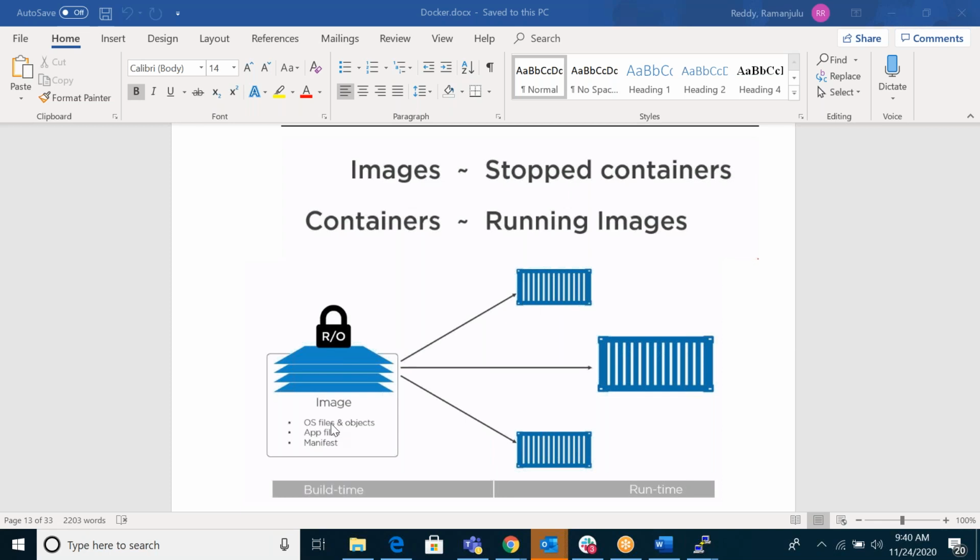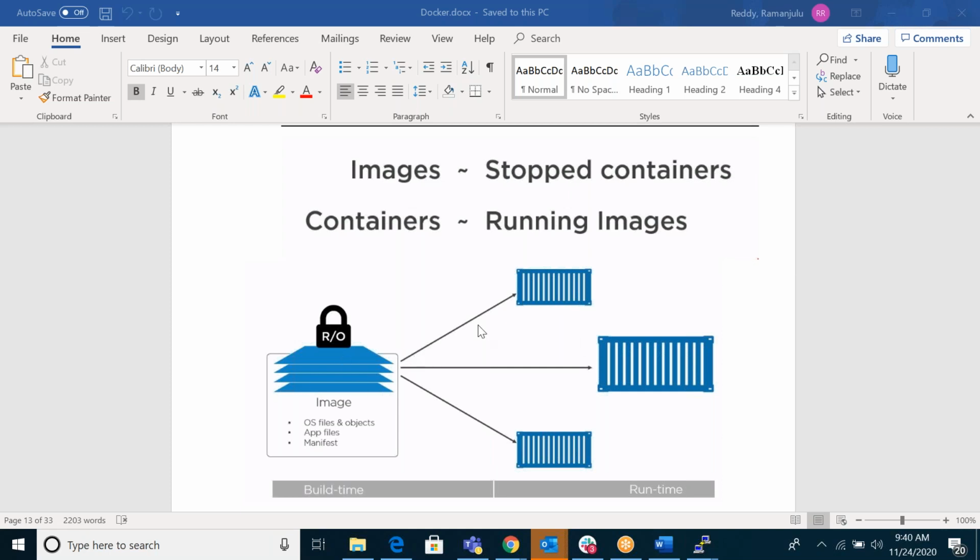You can't read and write images. Not only here, anywhere, AWS too, it is a normal thing. Images are always read only. An image is a mix of executables, OS files, storage, and network. If you run this image, it will become a container.